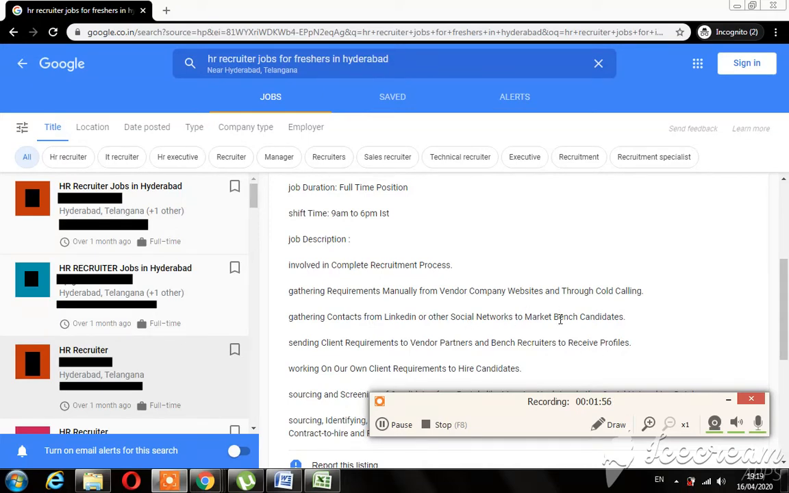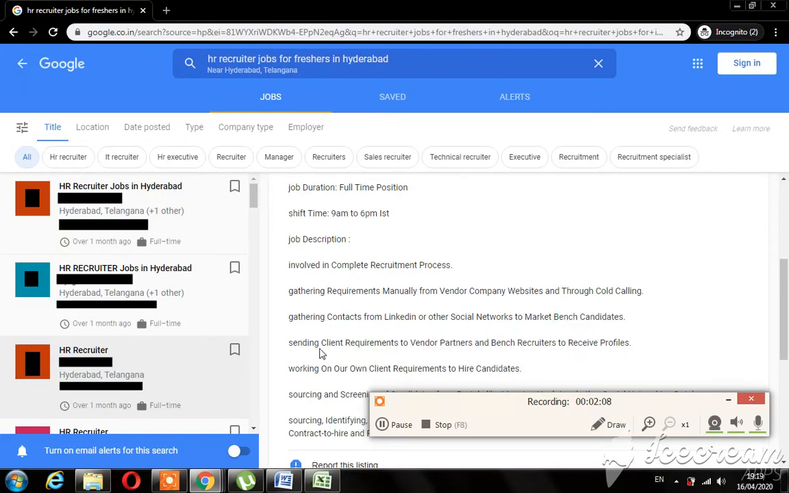So here what you're supposed to do is you're supposed to gather contacts from LinkedIn. You're supposed to collect these contacts and gather them from LinkedIn and other social networks to market bench candidates. And next role is sending client requirements to vendor partners and bench recruiters to receive profiles. So another role is that you're supposed to send these client requirements to vendor partners.